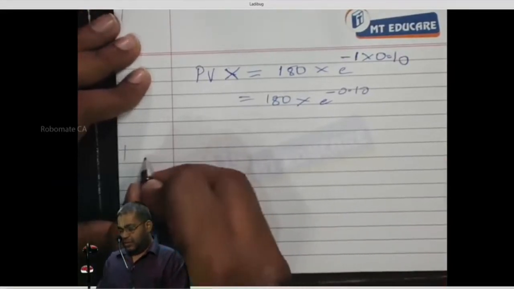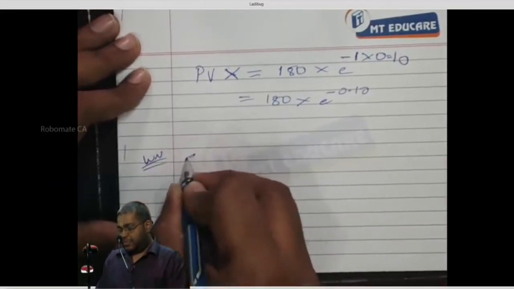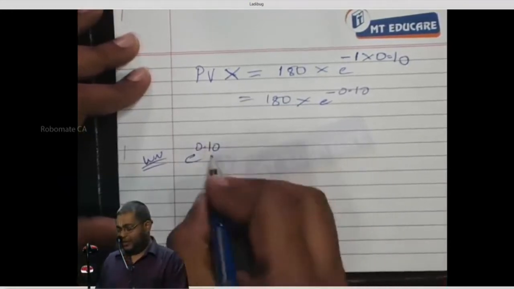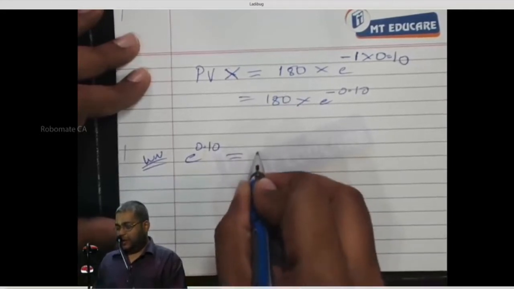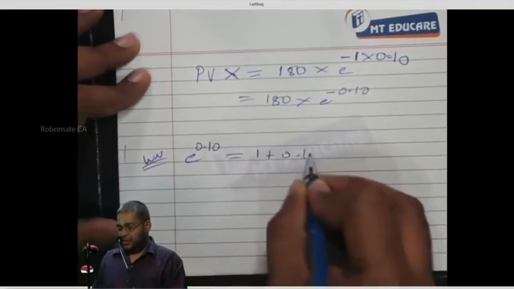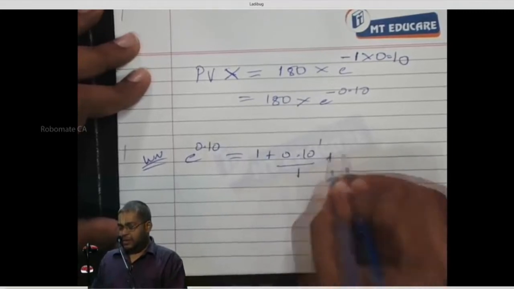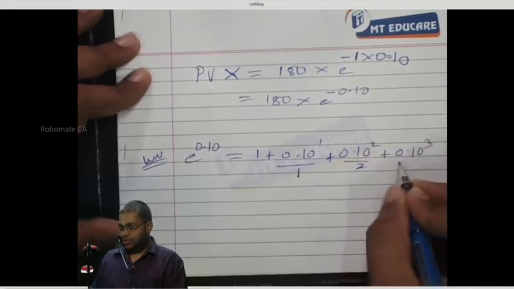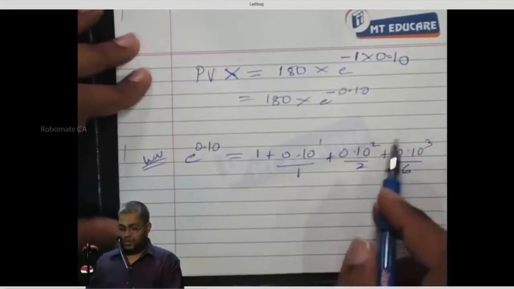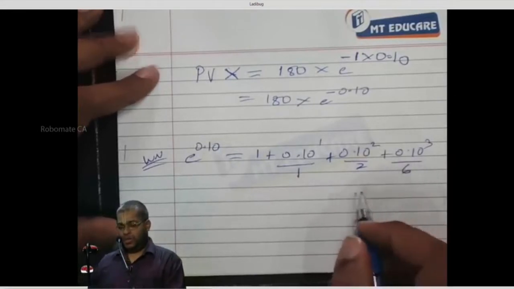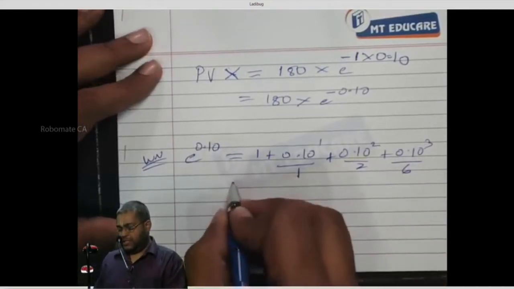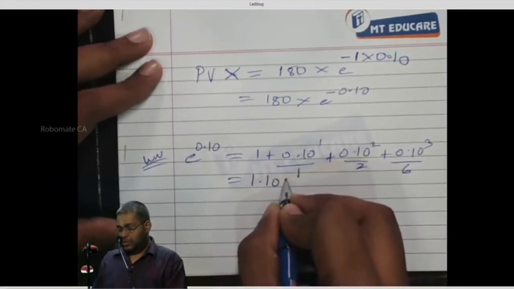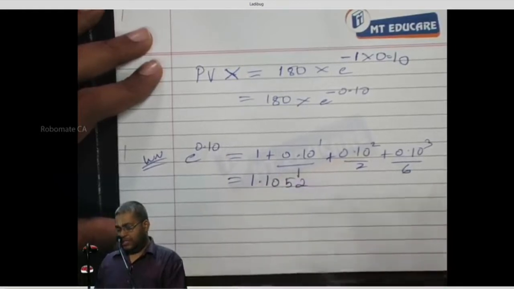Right? Working note. Let us do it. Working note. e power 0.10 is what? 1 plus 0.10 by 1, plus 0.10 squared by 2, plus 0.10 cube by 6, which is equal to 1.1052.